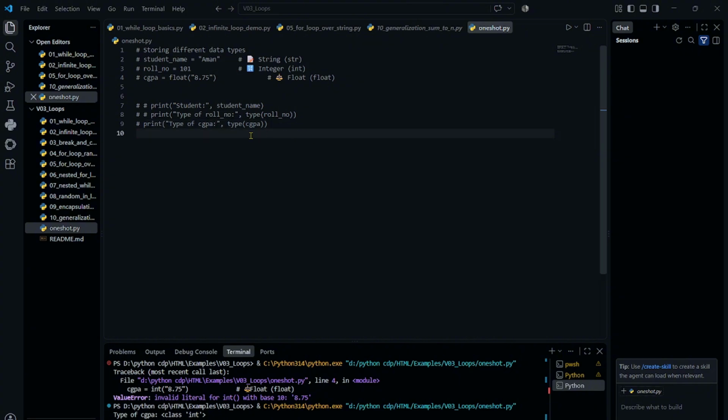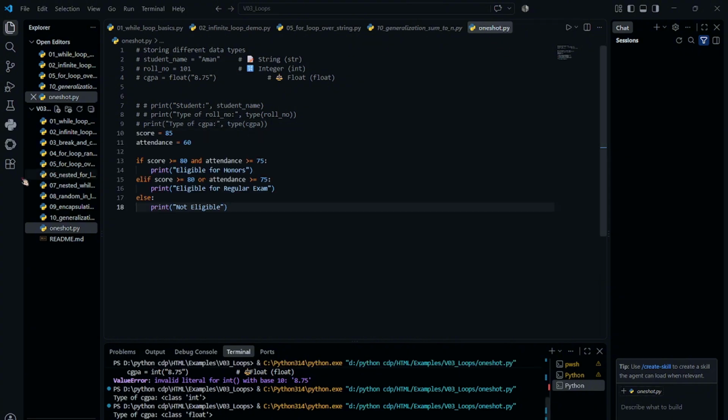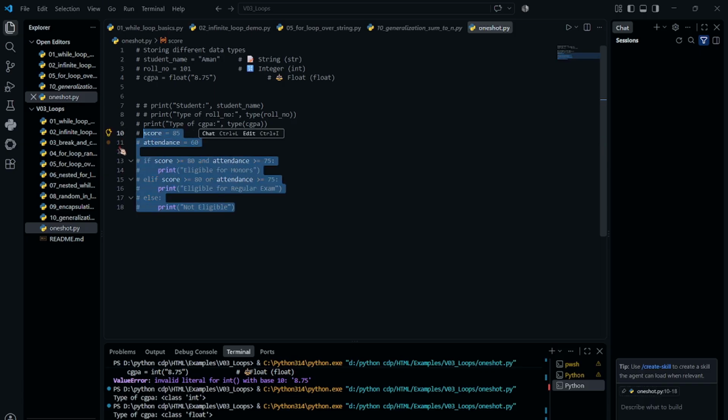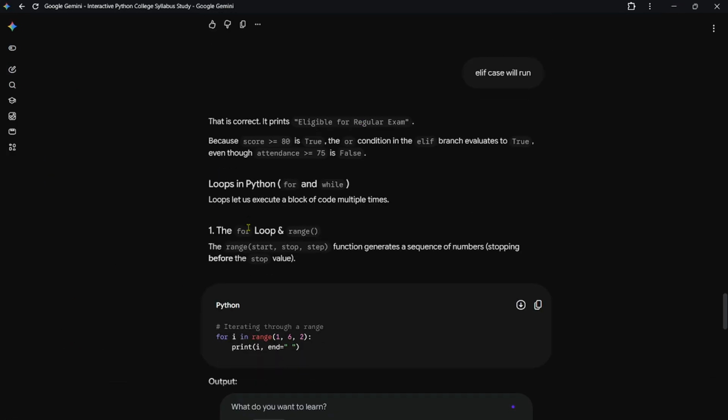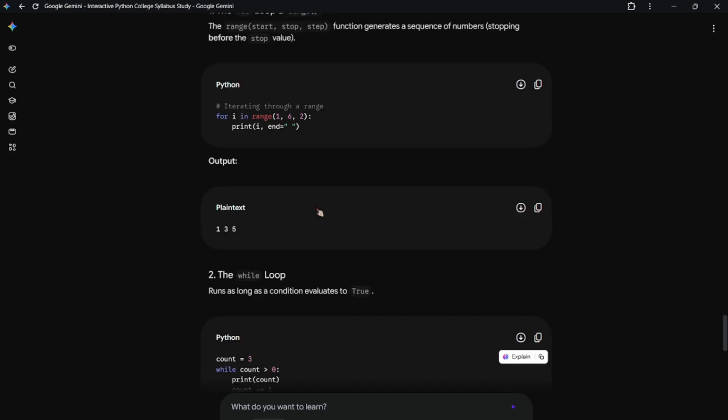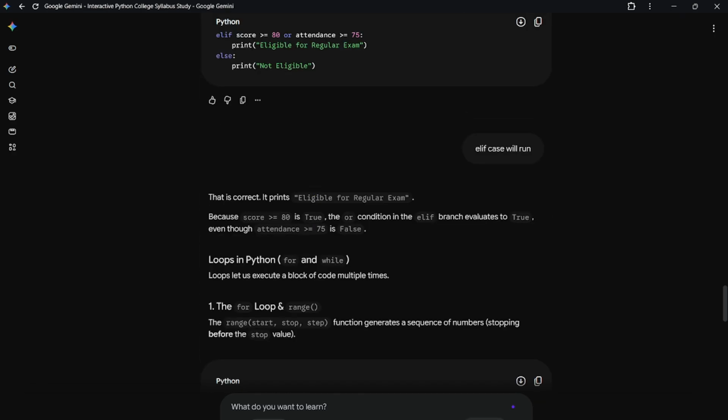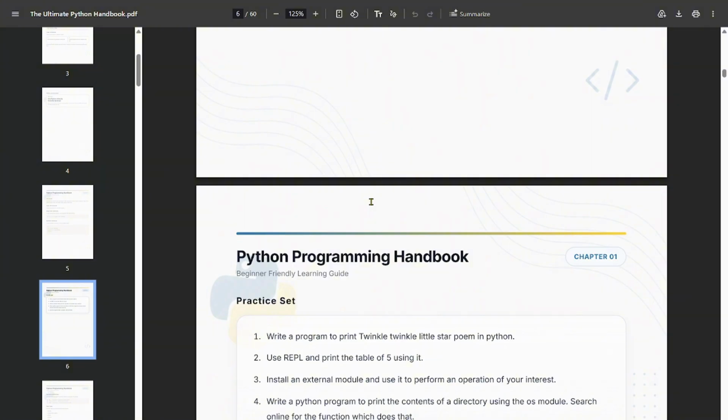Okay, now let me show the code while running it directly. Now let's run it. See here, eligible for regular exam. So basically what I'm saying, I think you will get it: what's the difference between if, elif and else. See here, this is correct because score greater than 80 is true, and the or condition in the elif branch is true even though attendance greater than 75 is false.